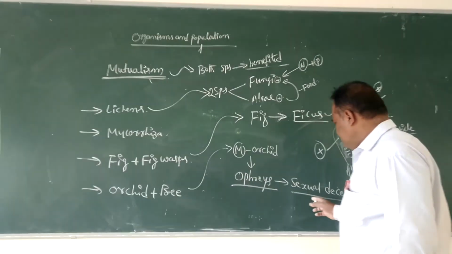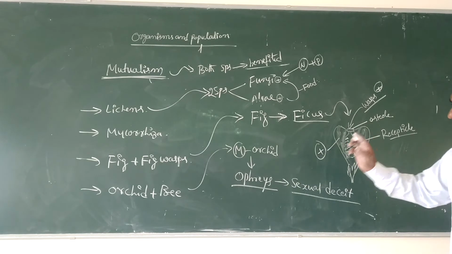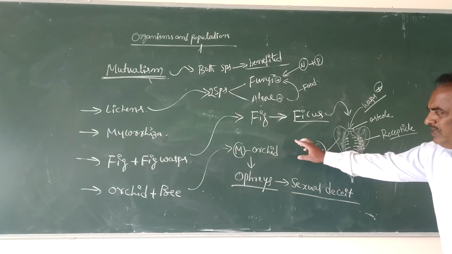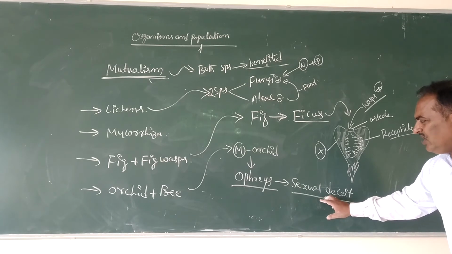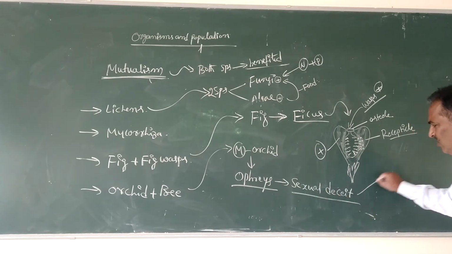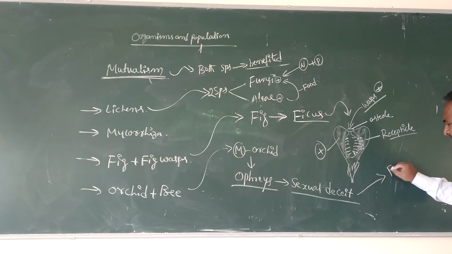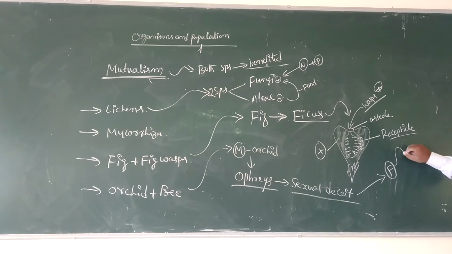Here in this association, between orchid and bees, the Mediterranean orchid called Ophrys employs sexual deceit, in which one of the petals in the flower looks like a female honeybee-like structure.